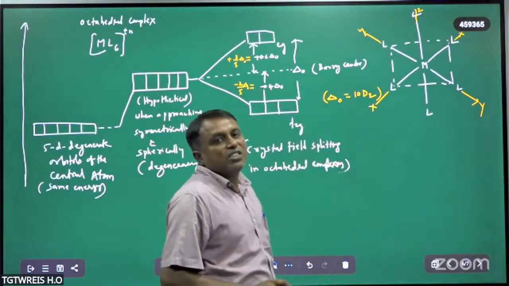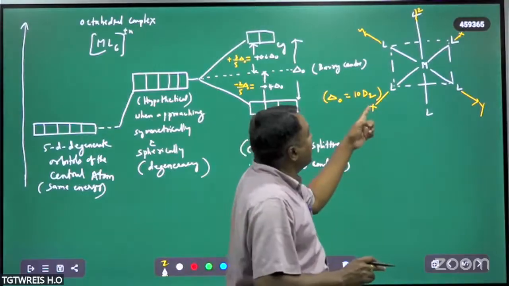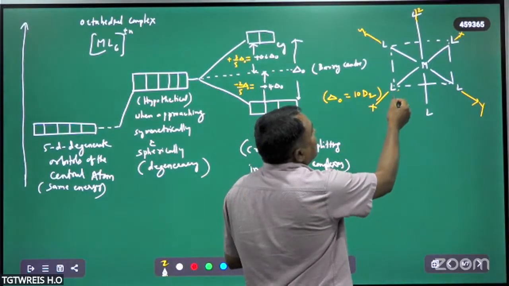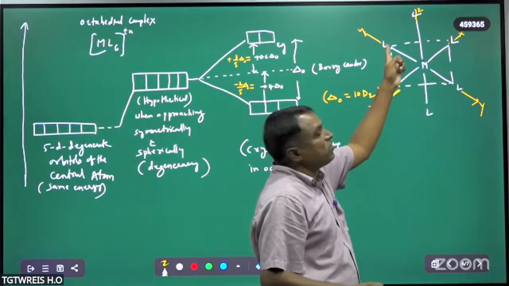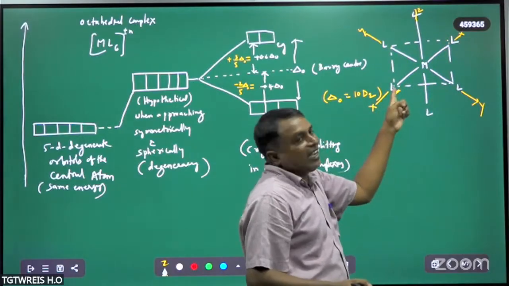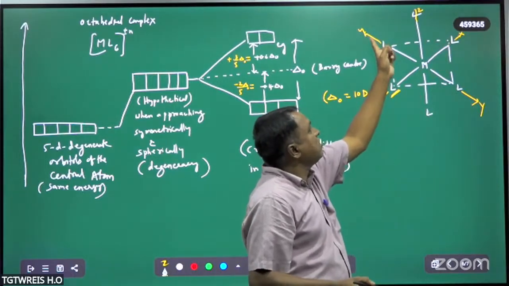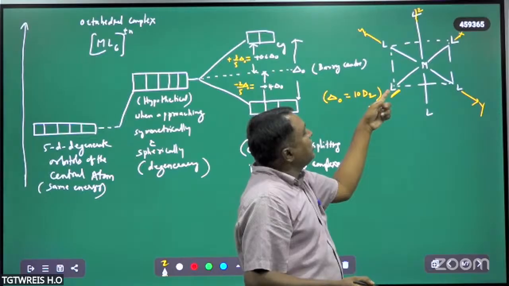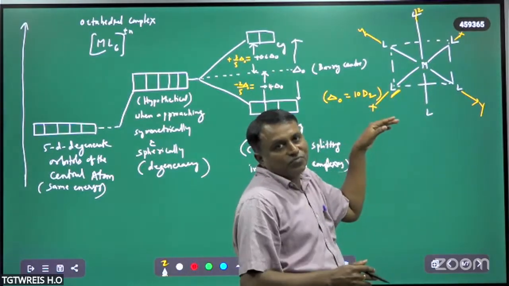The d orbitals which are present on the axes experience greater repulsion from these ligands. There are four ligands, this one, this one, this one, this one, present on the x-axis and y-axis, and these ligands also approach the central atom along that way only.